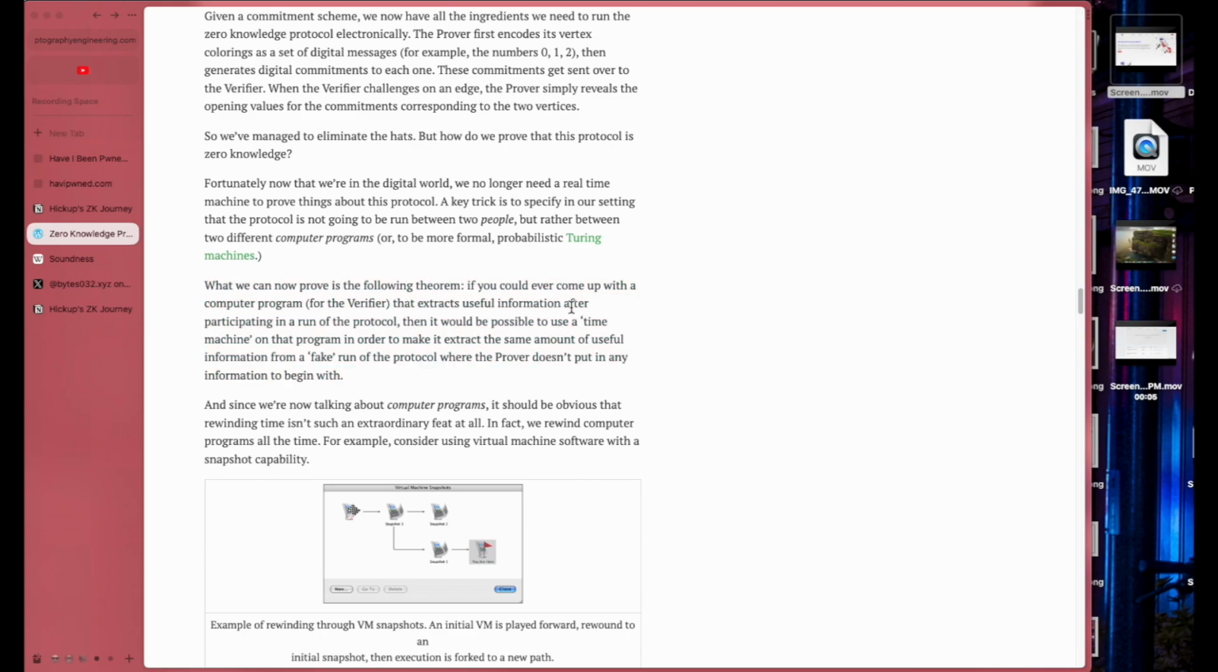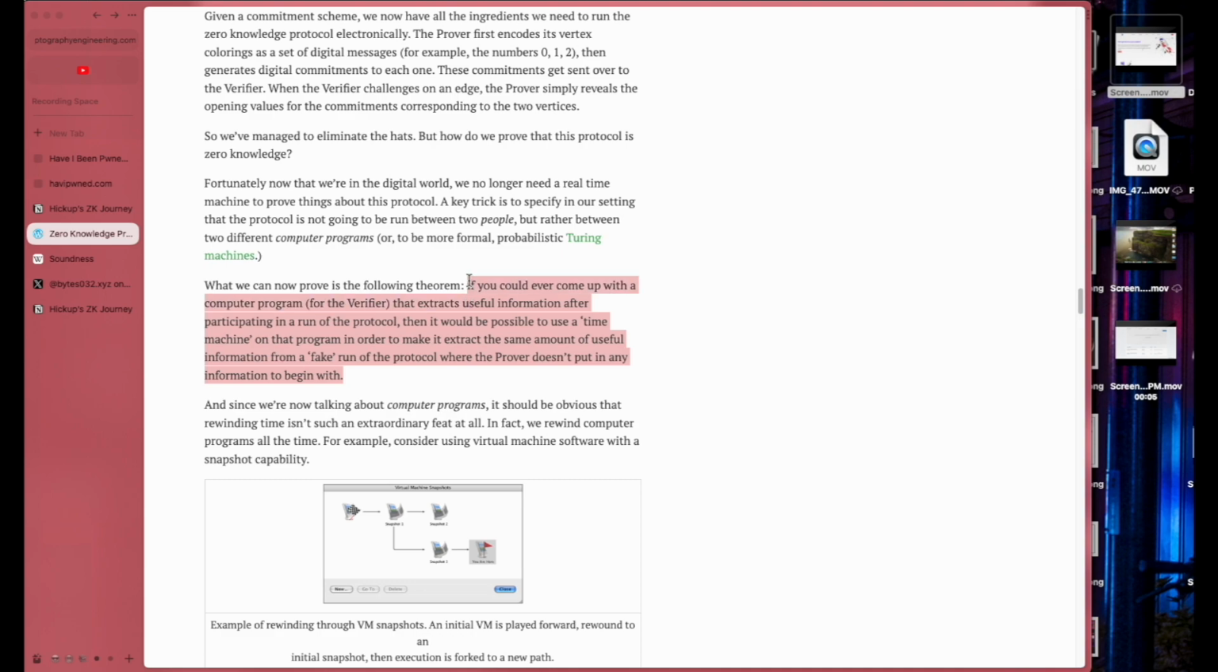That extracts useful information after participating in the run of the protocol. Then it would be possible to use a time machine on the program in order to make it extract the same amount of useful information from a fake run of the protocol where the prover doesn't put any information in to begin with. That's a mouthful.